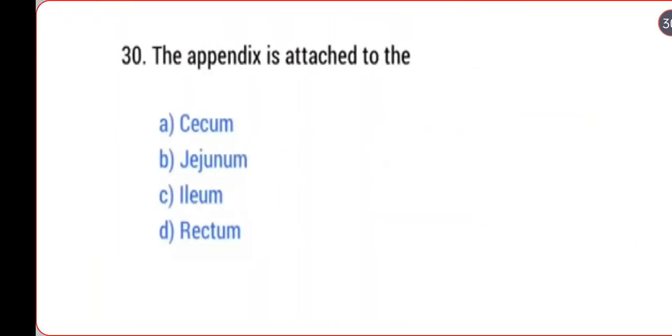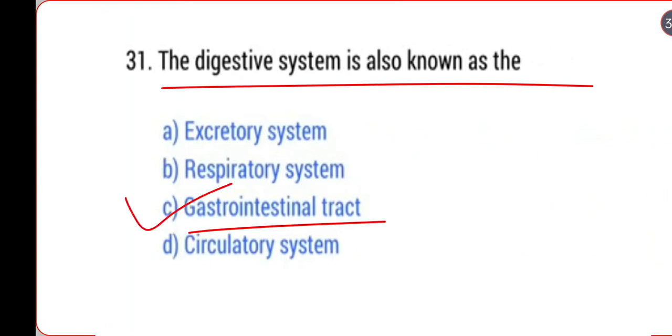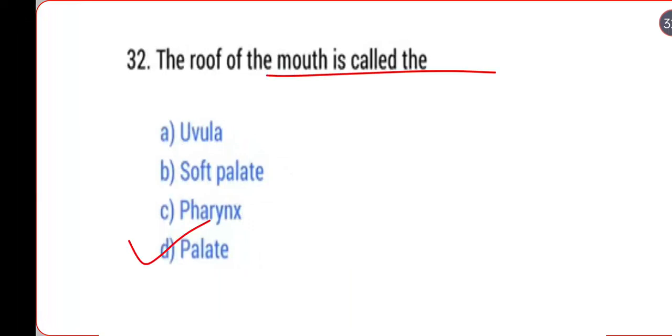Next, the appendix is attached to the cecum. Next, the digestive system is also known as the gastrointestinal tract. Next, the roof of the mouth is called the palate. Palate is also called the roof of the mouth.